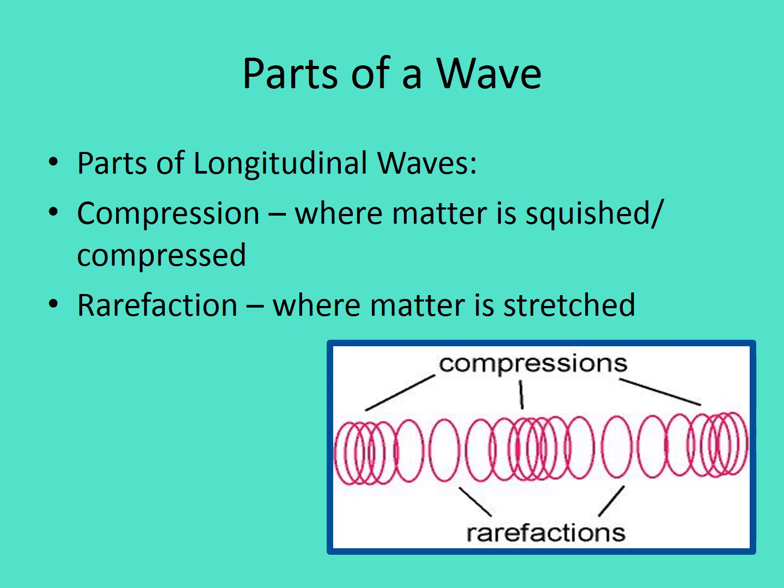Rarefaction, on the other hand, starts with the word rare. So if something's rare, you don't find it very often. It's uncommon. So that's what's happening in the picture there, where you can see that the matter is stretched apart. It's rarely there. So what happens with a longitudinal wave is there's a part that's compressed and then a part that's stretched out, and then a part that's compressed and a part that's stretched out.